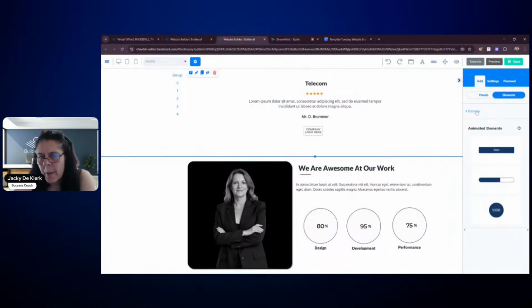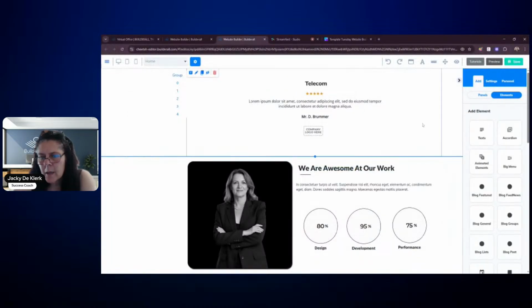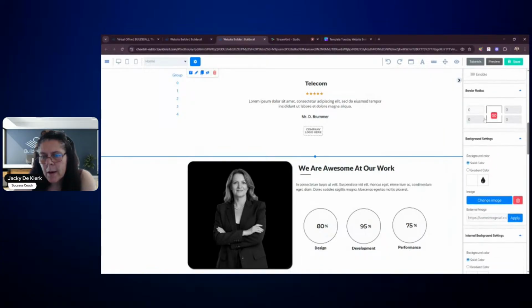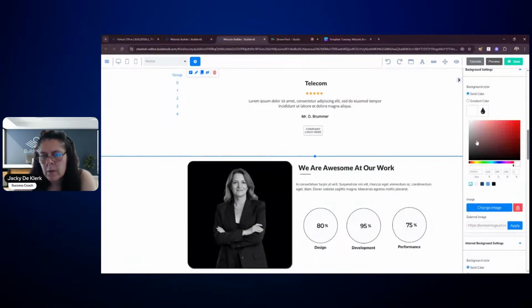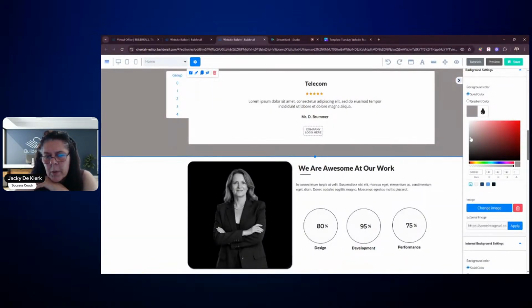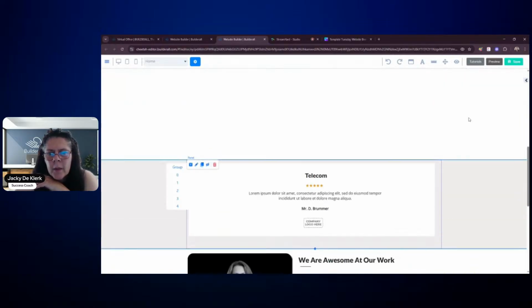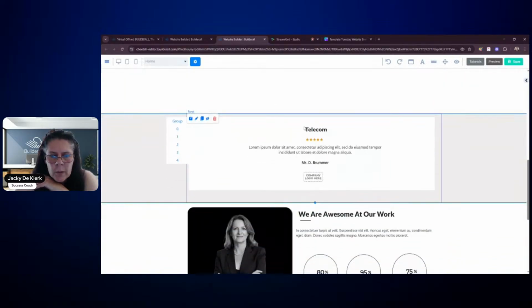So let's just go back and we're going to right click for the panel. Now we're going to play around with the settings of the background here for a moment. So we've got the black, the light bluish, and we've got the brown, not brown, the bluish blue, dark blue, royal blue. I don't know what color you want to call that. So we're going to do it like this, maybe a little bit of grayish thing, so that there is a separation between the two.